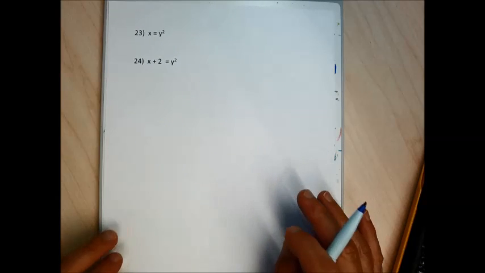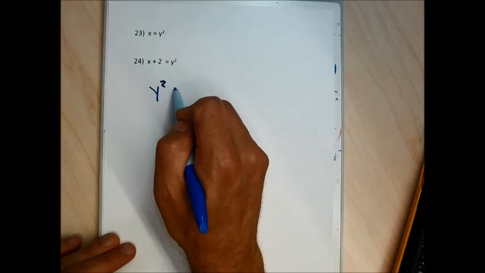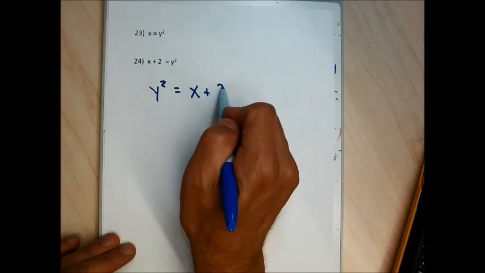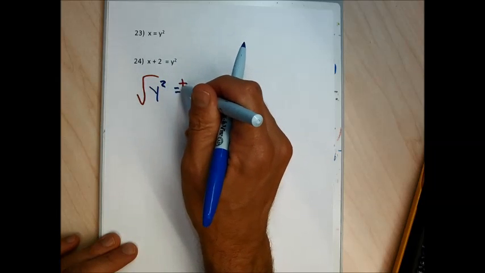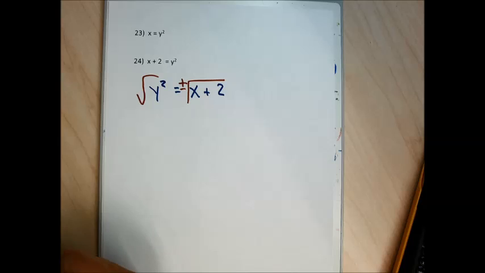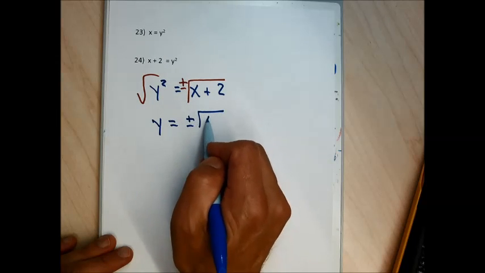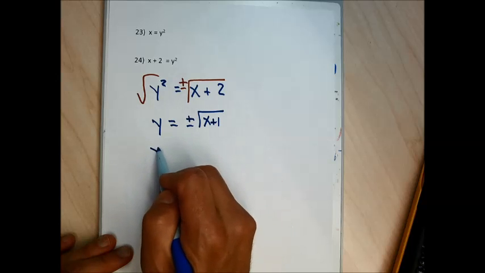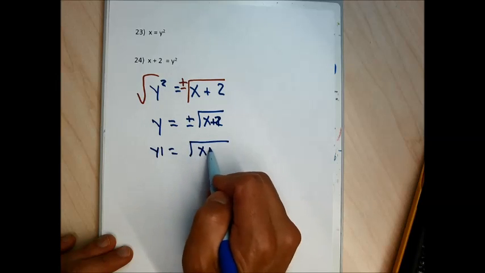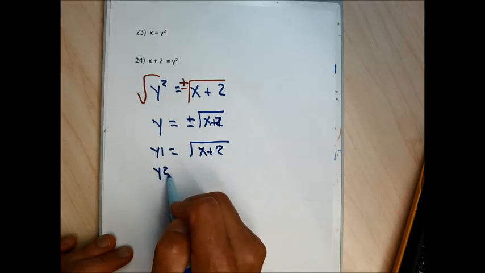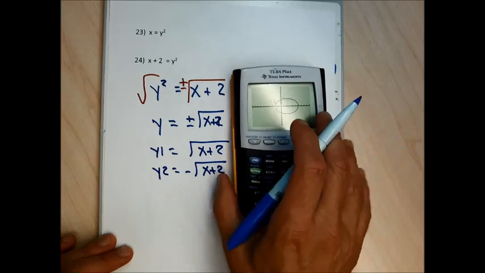For problem 24 and 23, I'm going to rewrite my problem 24 as y squared equals x plus 2. And again, to graph this, I need to solve for y. If I introduce a square root into a problem that doesn't start with a square root, I have to tag a plus or minus sign next to the square root. And when I go to graph this on my calculator, I'm going to do y1 equals the square root of x plus 2, and y2 equals negative square root of x plus 2. That's going to make this fail the vertical line test.